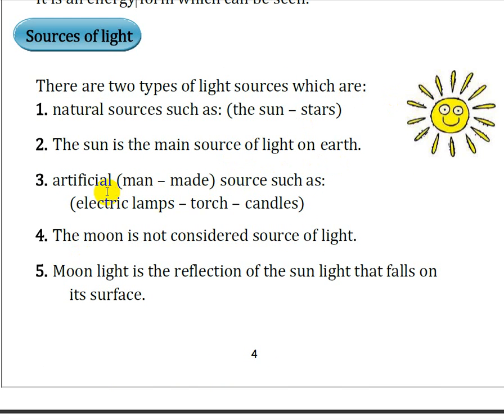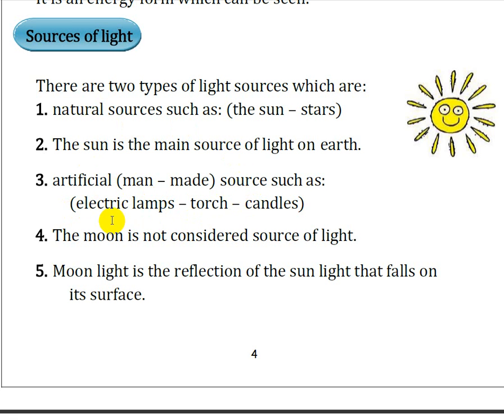Artificial sources are the other kind. Artificial means it's man-made, the man who made it. So when I say artificial sources, this means the man made these sources. So what are the artificial sources of light that man made? We made many things, like electric lamps, torches, candles. They are all called artificial sources.